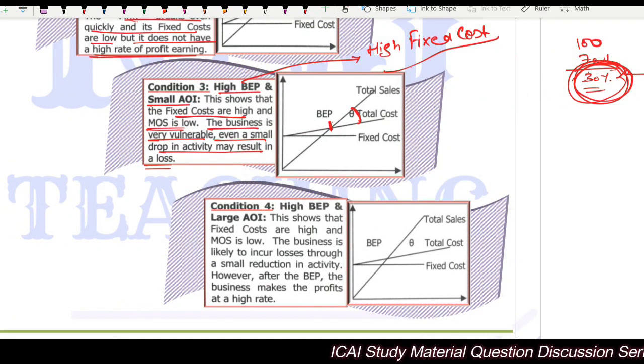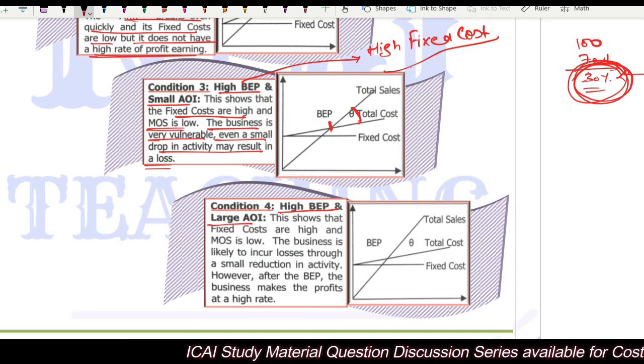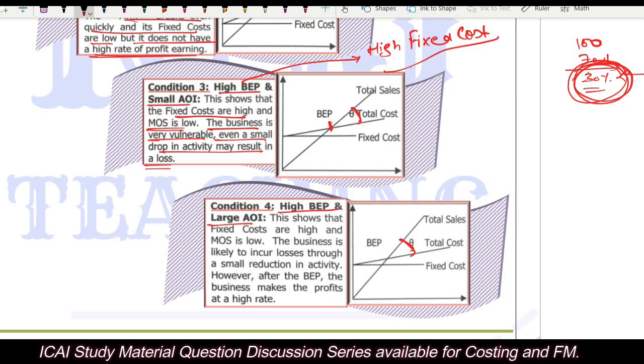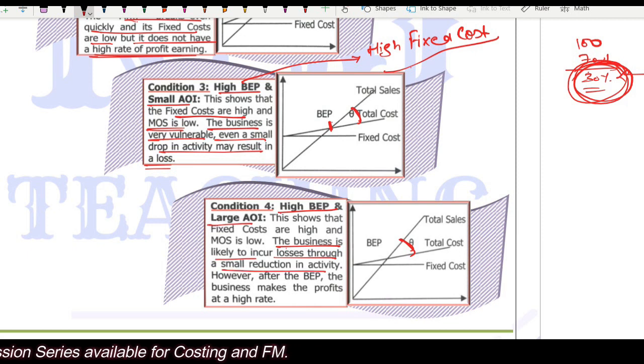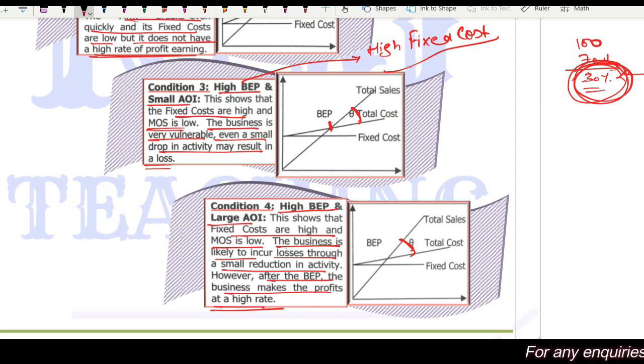So condition 4 is high break-even point and large angle of incidence. The rate of profit earning is quite good. The business is likely to incur losses through a small reduction in activity. This shows that fixed costs are high and margin of safety is low, same as before. However, after break-even, the business makes profits at a higher rate, a very high rate.